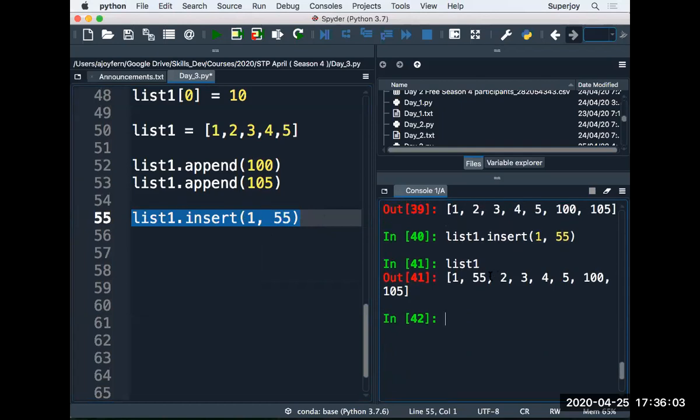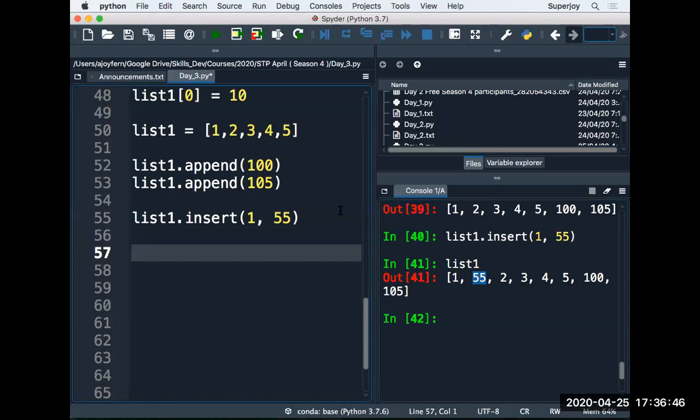Now you can see that the earlier value at index 1 was 2. It got shifted forward, right? It is not replaced. It is not an assignment. It is an insertion, right? So in the case of insertion, we got 55 at index 1, and the 2, 3, 4, 5 and 105 shifted by one position forward. So that's how you work with insert, right? I'm able to add an item using append, which will always add the item at the last. I can also use the insert method.